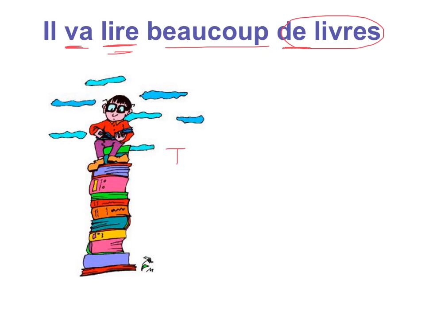So, we would say, il va. So we use our conjugated verb. Then we add our pronoun, il va en lire, which goes before the unconjugated verb. And then we keep beaucoup.